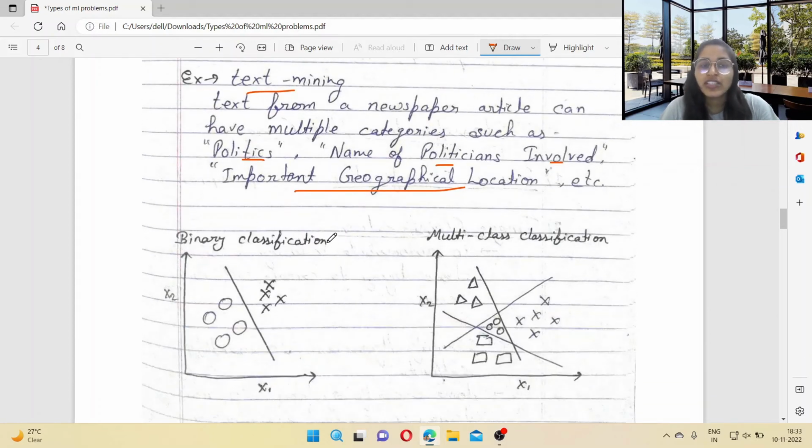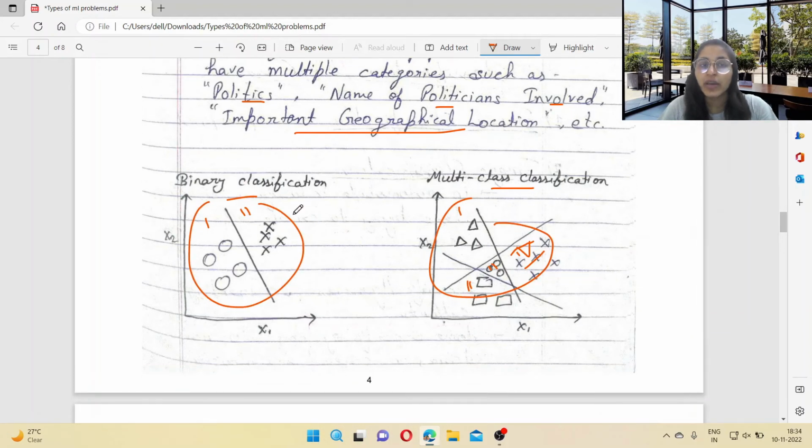Okay, so here is a diagram of binary classification and multi-class classification. Binary classification has only two classes, first class and second class. But in multi-class classification there are more than two classes: first class, second class, third class and fourth class. Here four categories are mentioned. So this is multi-class classification and this is binary classification.